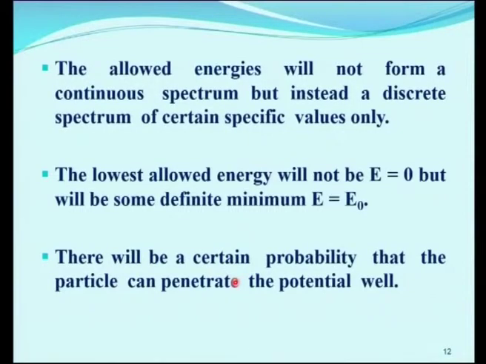So, the allowed energies will not form a continuous spectrum, but instead a discrete spectrum of certain specific values only. This we have seen already: since it is a bounded one, we get a discrete spectrum. The lowest allowed energy will not be E equal to 0, but will have some definite minimum value, which we designate as E naught, that is E is equal to E naught. This is known as zero point energy. There will be a certain probability that the particle can penetrate the potential well.